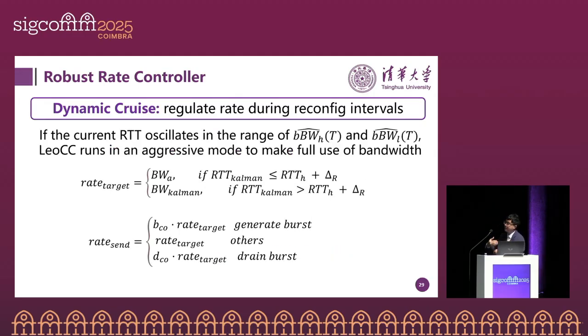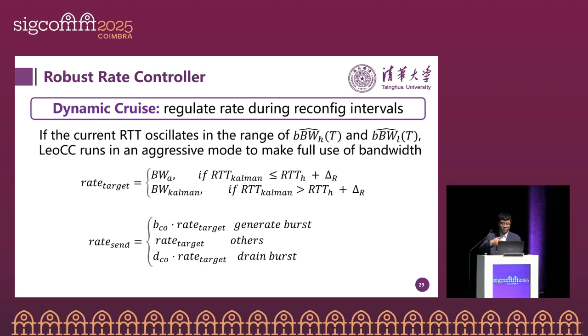Further, based on this bottleneck link estimation, LeoCC then regulates the sending rate during the reconfiguration interval. Here we have two important rates. The first one is the target rate, which is calculated based on the aggressive and moderate bandwidth estimation. The other one is the real sending rate.